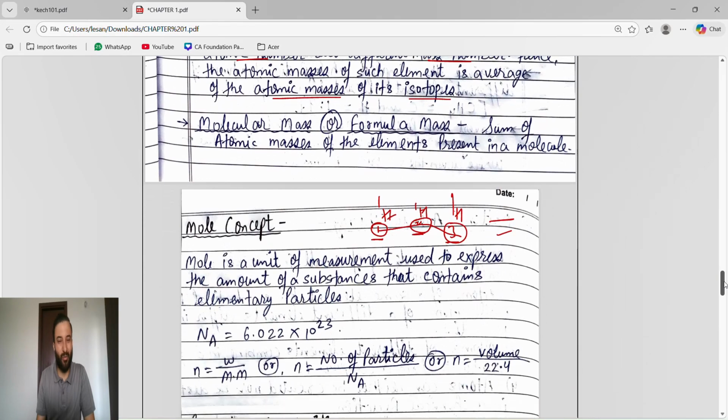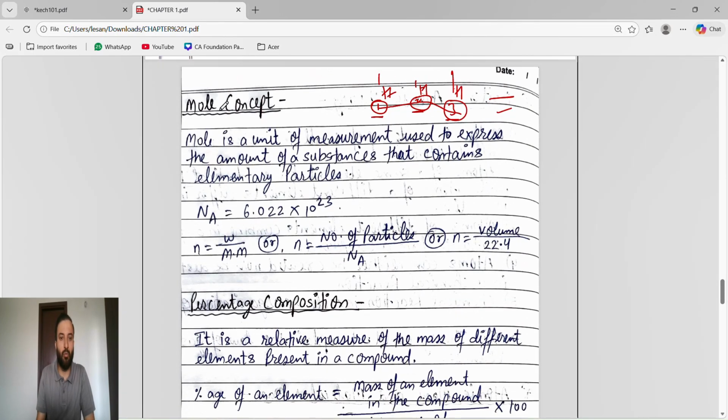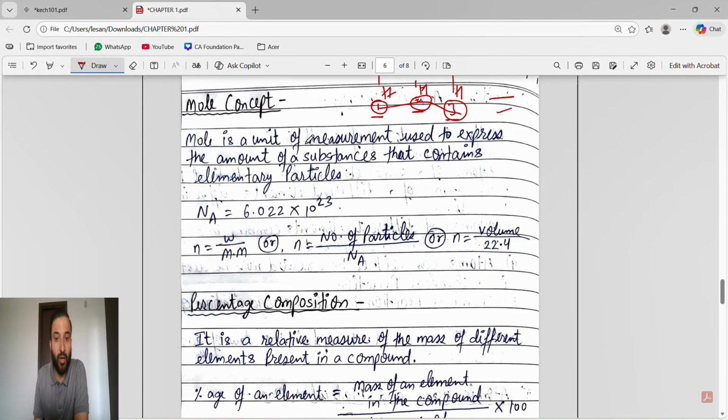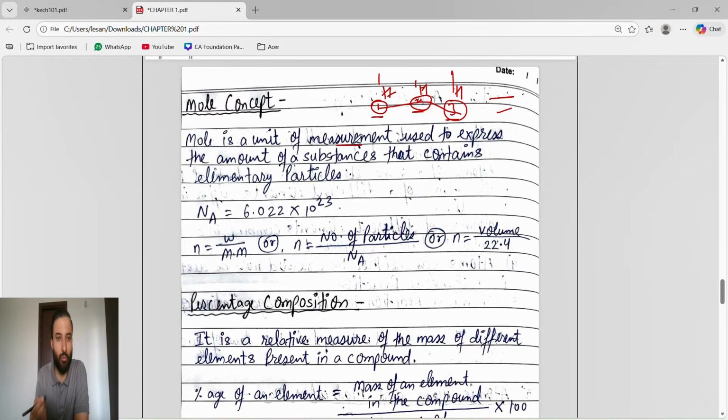We know how to find the molecular formula. It is nothing but the sum of the atomic masses of the elements present in a molecule. Correct? Everyone knows how to find the molecular formula or formula mass. Now, mole concept. What is the mole concept? Mole is a unit of measurement, used to express the amount of a substance that contains elementary particles. Okay. Avogadro number. What is it? Avogadro number.